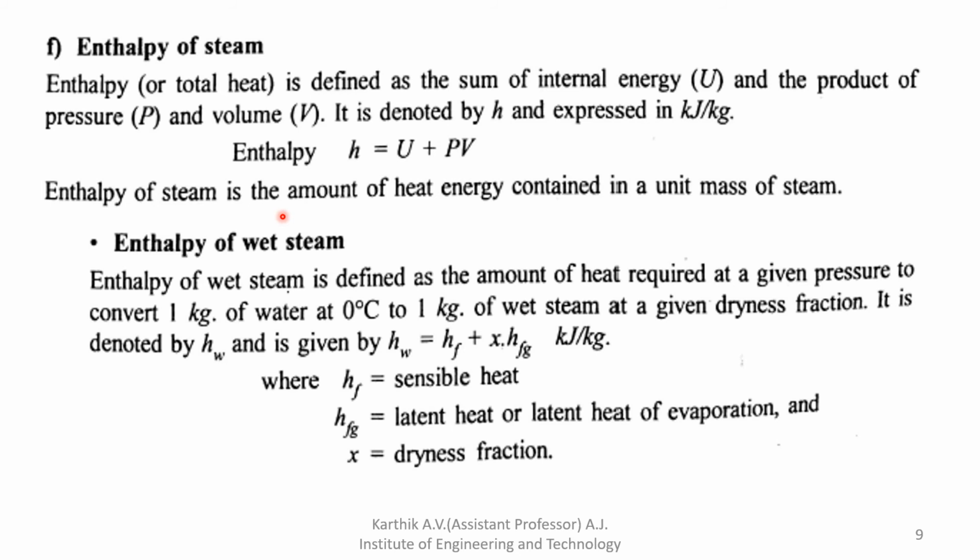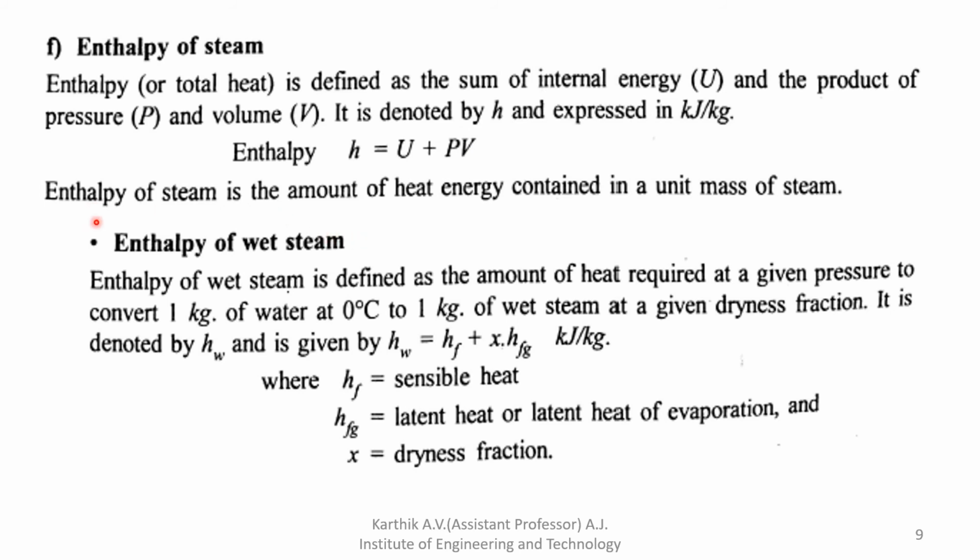Enthalpy is nothing but the total amount of energy in a thermodynamic system. So the formula of enthalpy is H is equal to U plus PV. U is internal energy, P is pressure, V is volume.